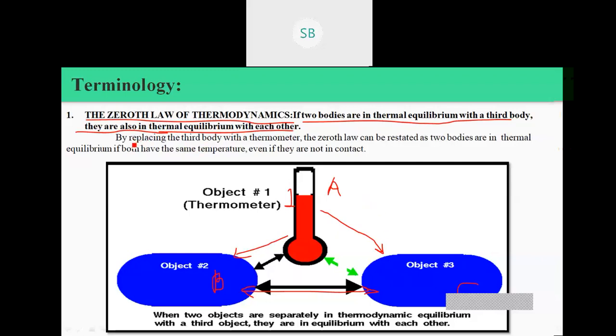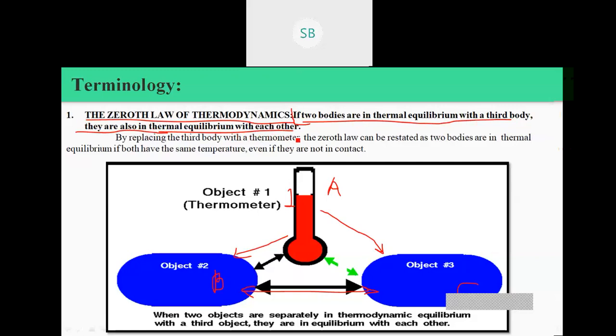Here the temperature of body A, if it is equal to body B, and temperature of body A is equal to body C, then temperature of body B is equal to body C. Okay, it is a statement of the zeroth law. If two bodies are in thermal equilibrium with a third body, they are also in thermal equilibrium with each other.